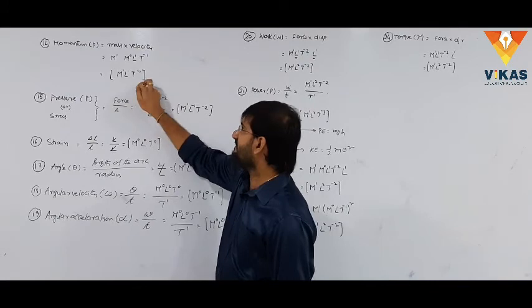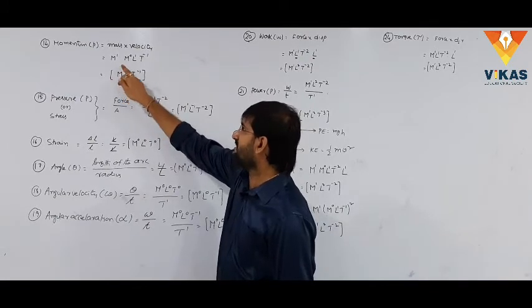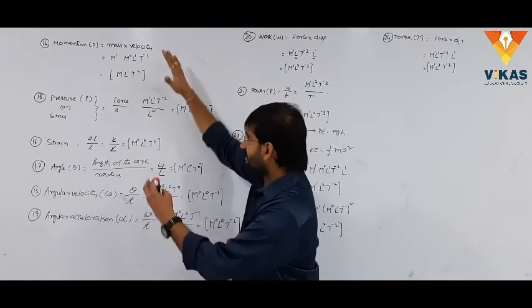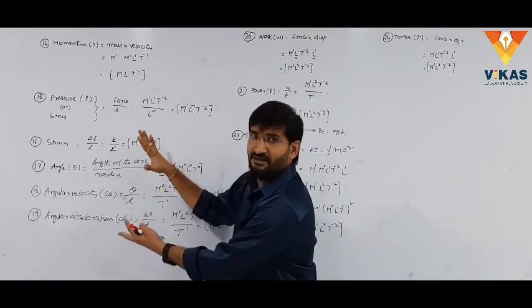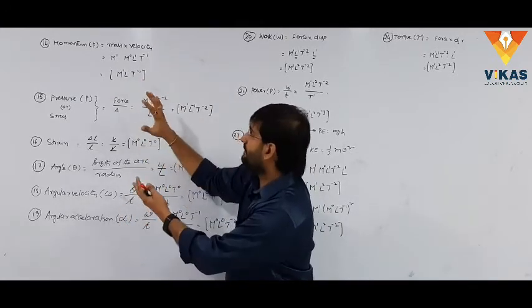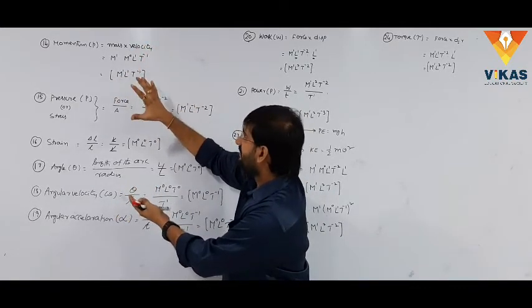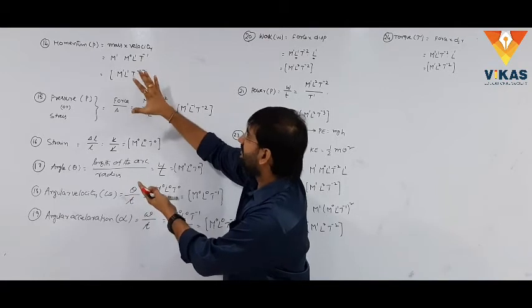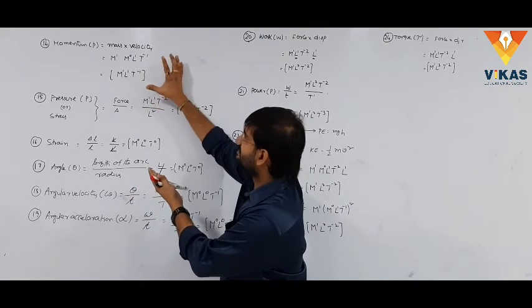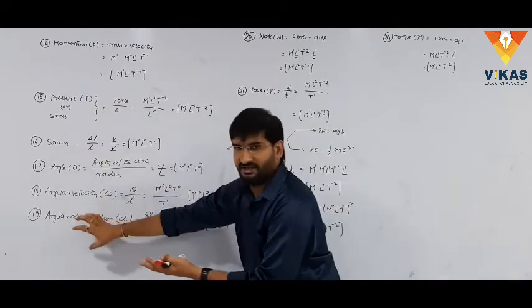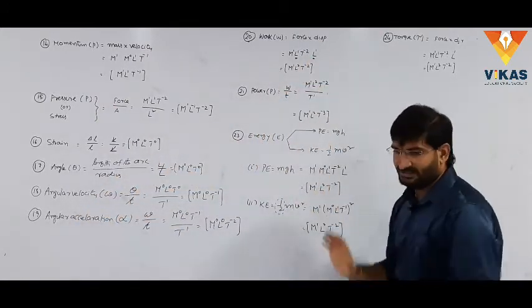What are the dimensions of these physical quantities? The dimension of mass is 1, the dimension of length is 1, the dimension of time is -1. These are the constructions of different physical quantities. We know how to write the dimension formula. From these formulas we derive the derived physical quantities, and for those derived physical quantities we construct the dimensional formulas. These are the following dimensional formulas for the given derived physical quantities, right?